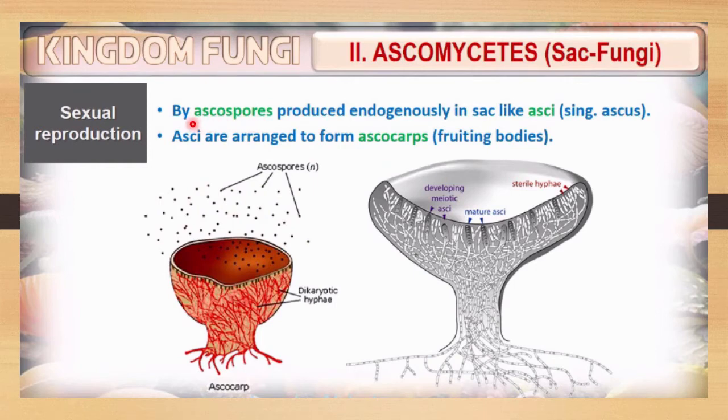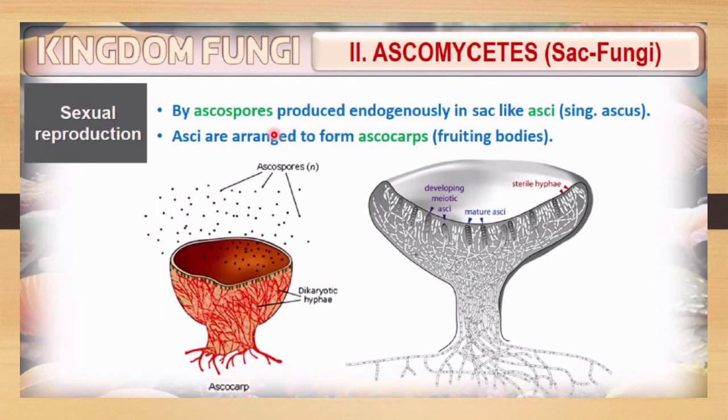Okay, so that's why the name is given after the spore's name. Ascospores, because here Ascomycetes is written. So the spore name given is ascospores, which is produced by Ascomycete fungi. Ascospores are produced endogenously.